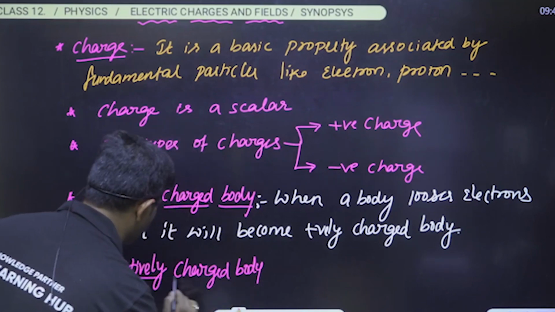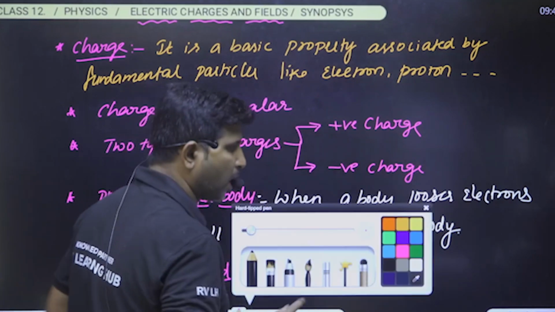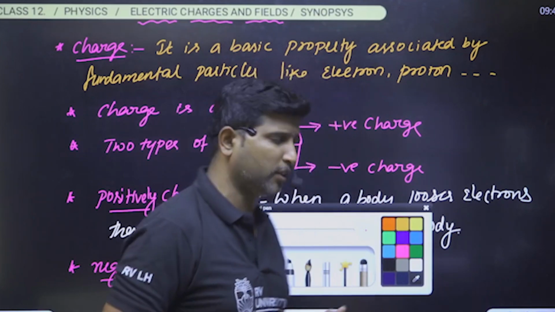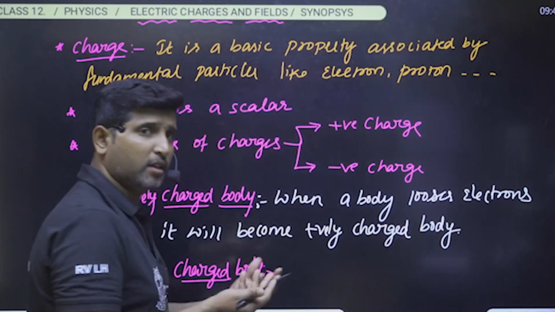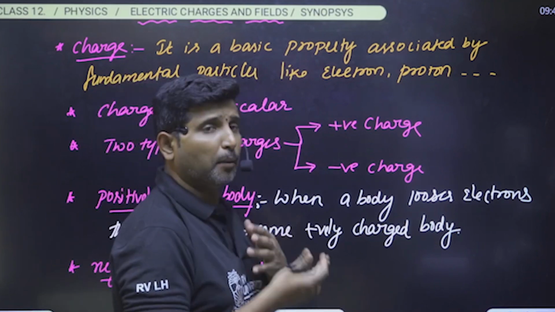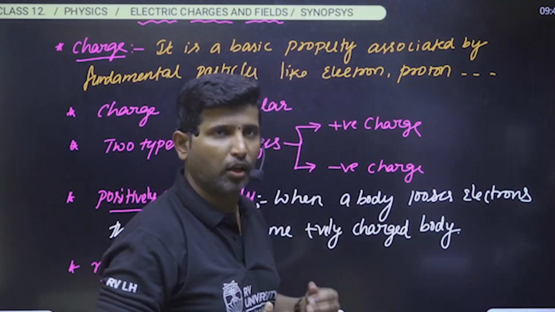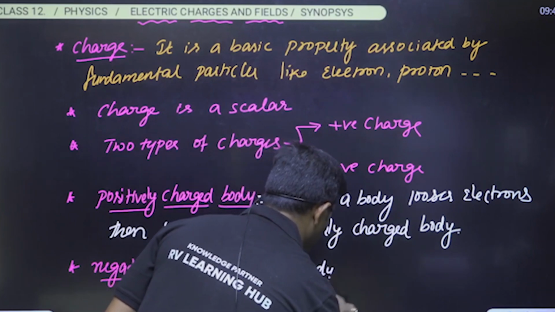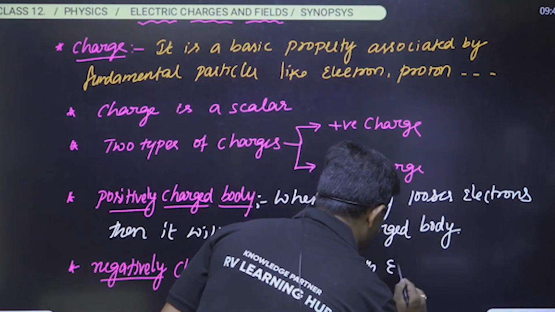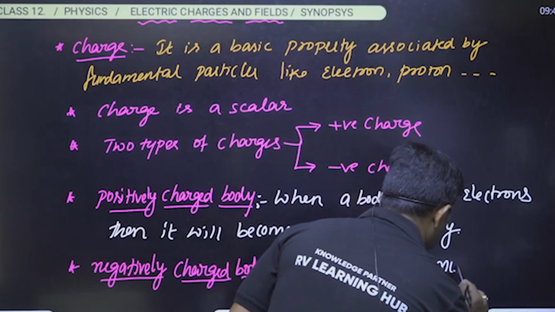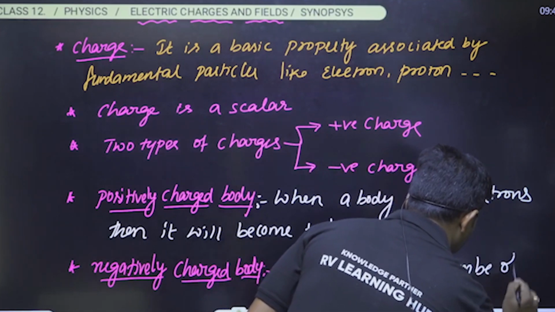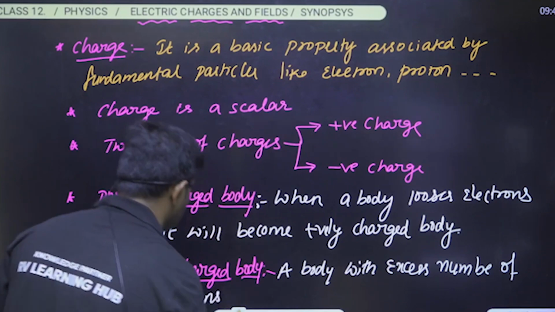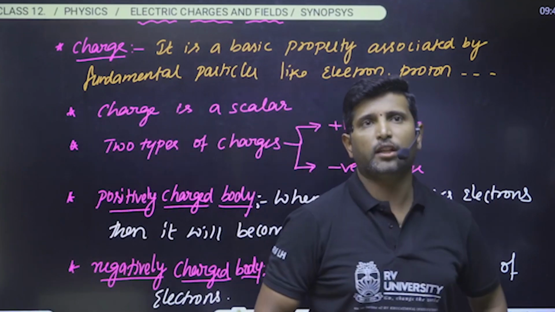The body which gains electrons, that is, a body with an excess number of electrons, is said to be a negatively charged body.